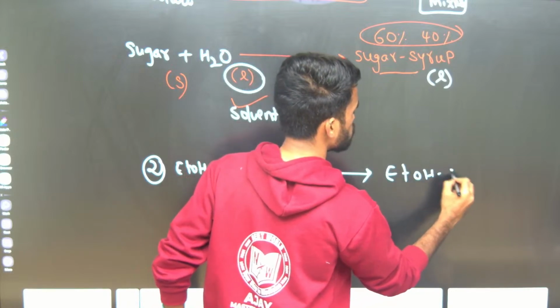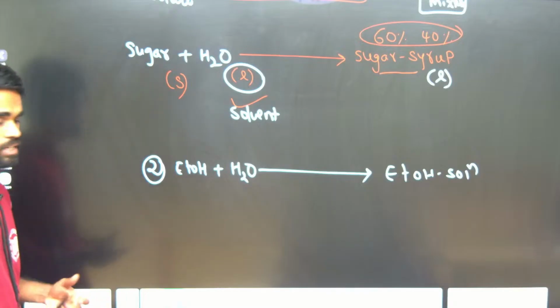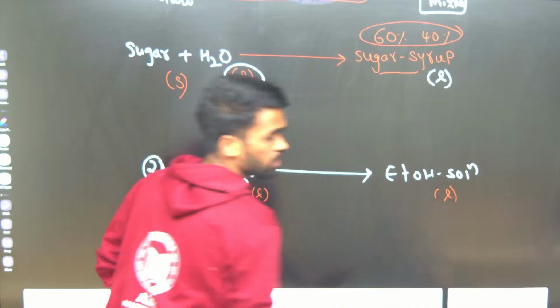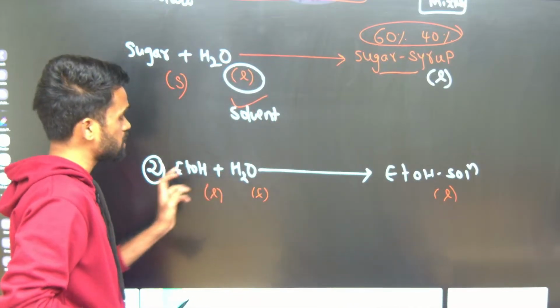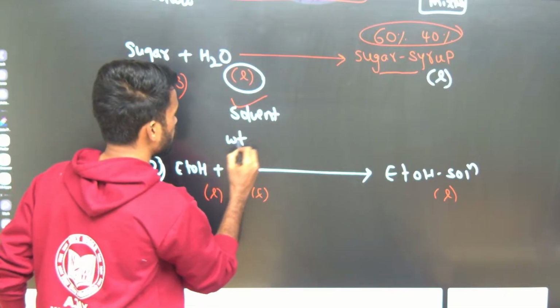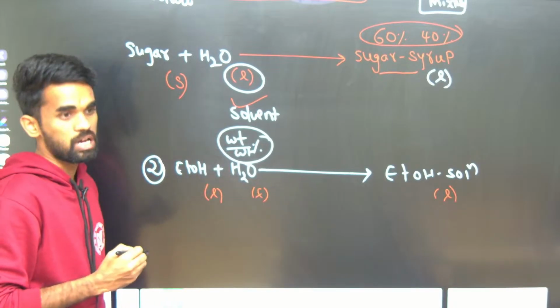Now how can we identify which is solute and solvent? All of them are in liquid state only, no? So very simple. In this case, if the physical states are the same, consider the one which has the maximum weight by weight percentage, that will be considered as solvent.